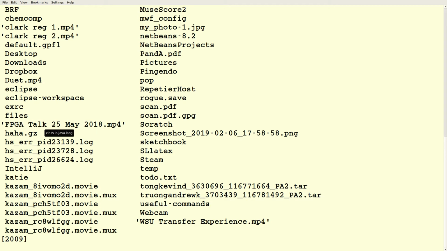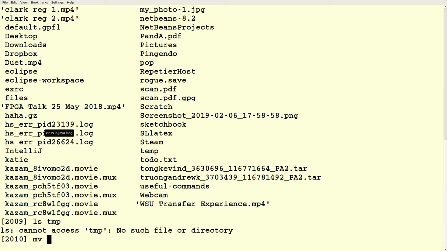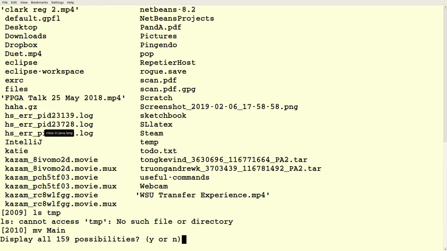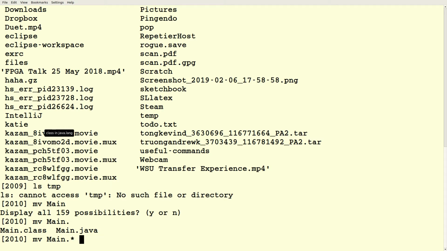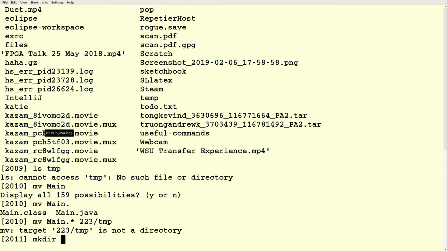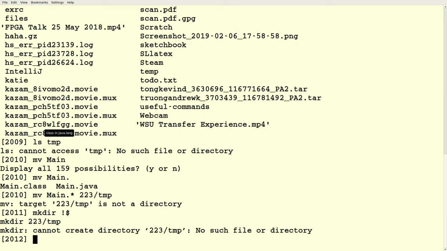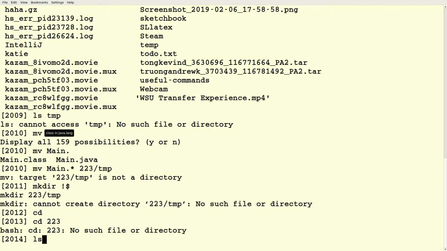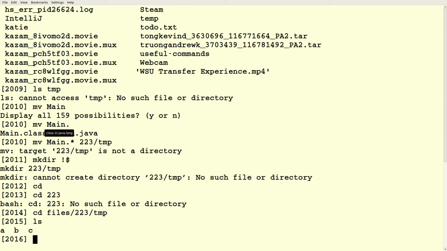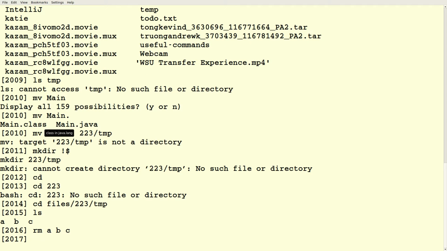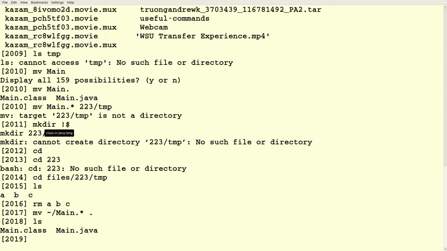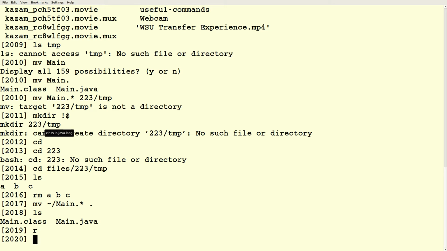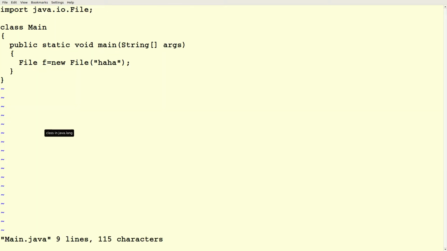I don't have a haha inside here, but I can construct a file off of this string haha, and that works perfectly fine.